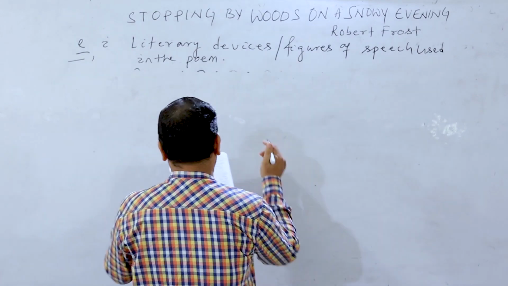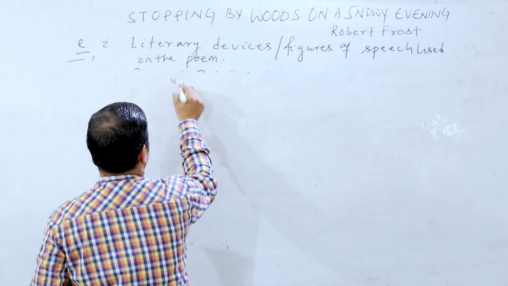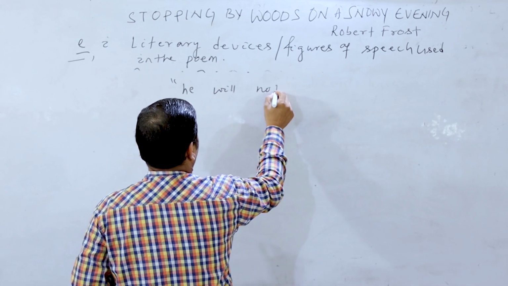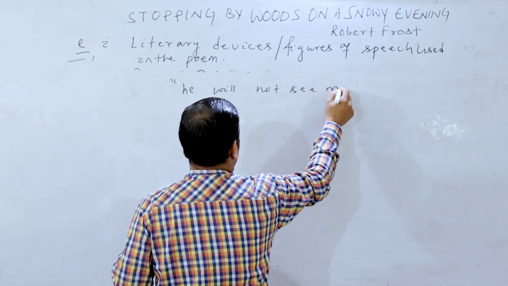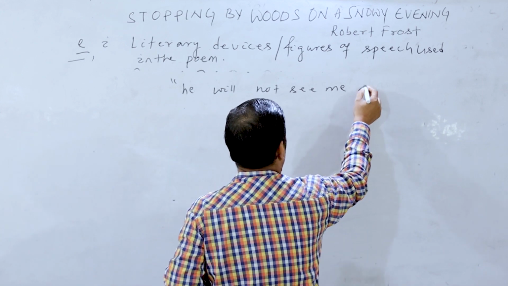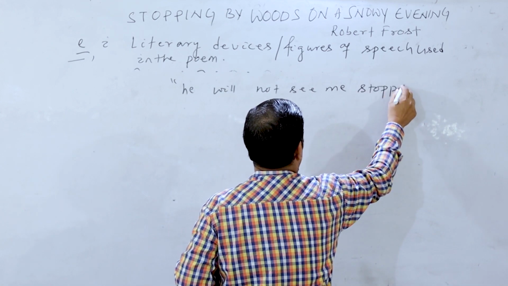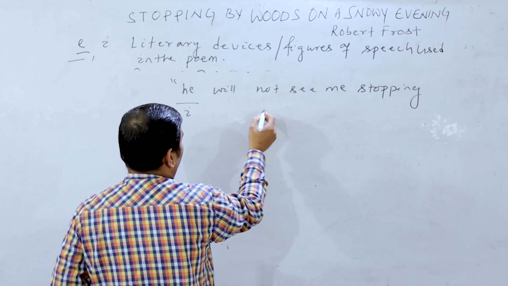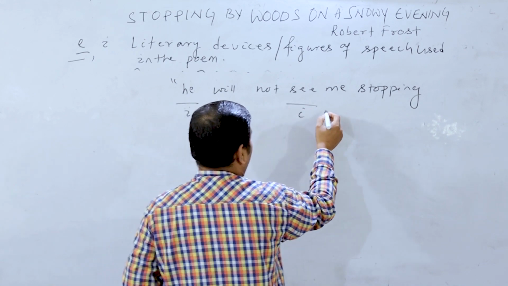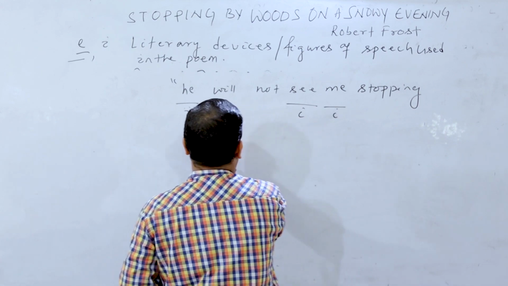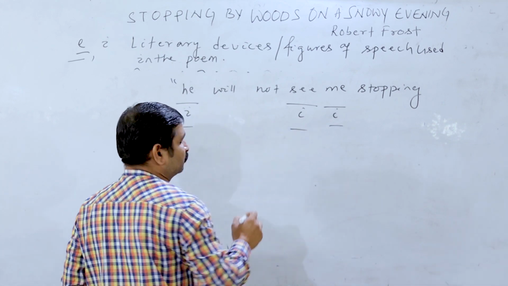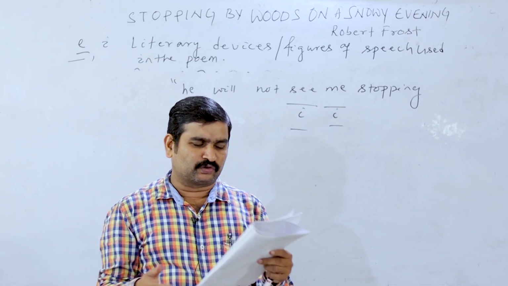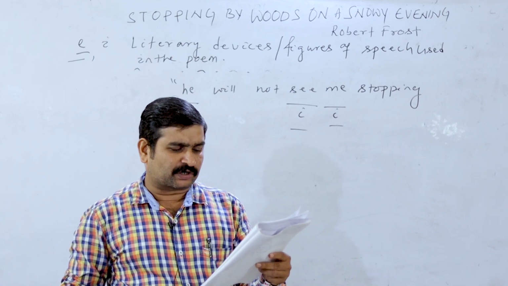So the poem line here is, he will not see me stopping. Look at the sounds. He, here I sound coming. Will not see, I sound coming. Me, I sound coming. So repetition of E sound. That is known as assonance. He will not see me stopping.